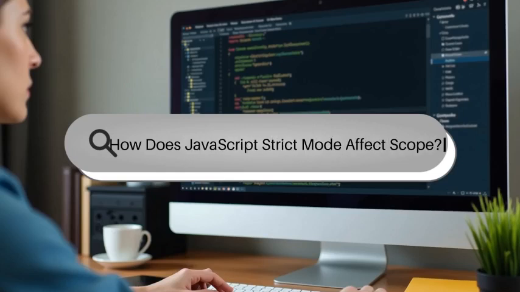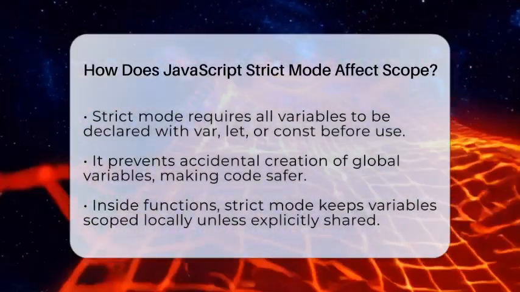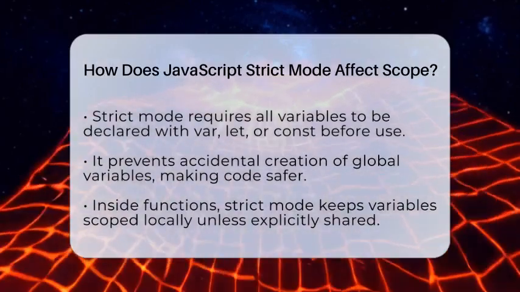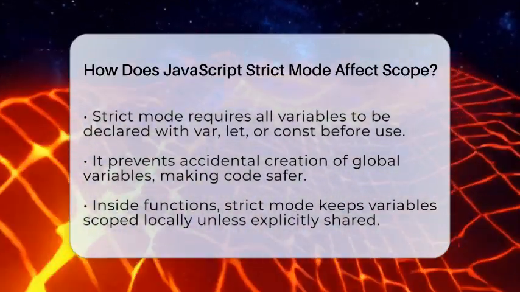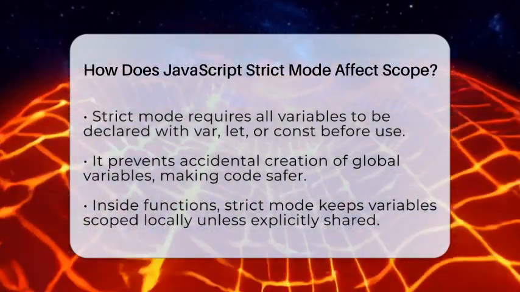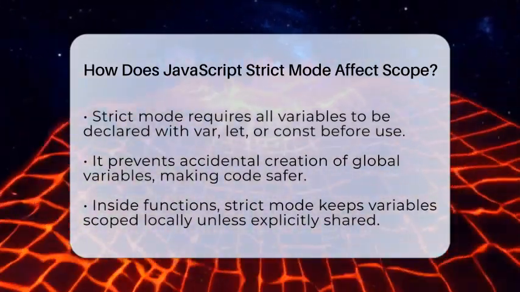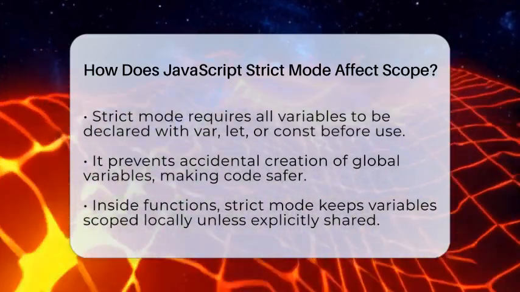How does JavaScript strict mode affect scope? Imagine writing code that suddenly behaves differently without warning. That's what strict mode does in JavaScript. It makes your code safer and clearer by changing how scope works. Let's see how it impacts your functions and asynchronous code.